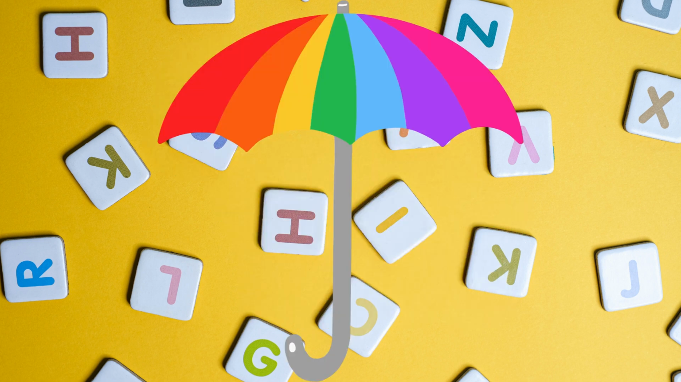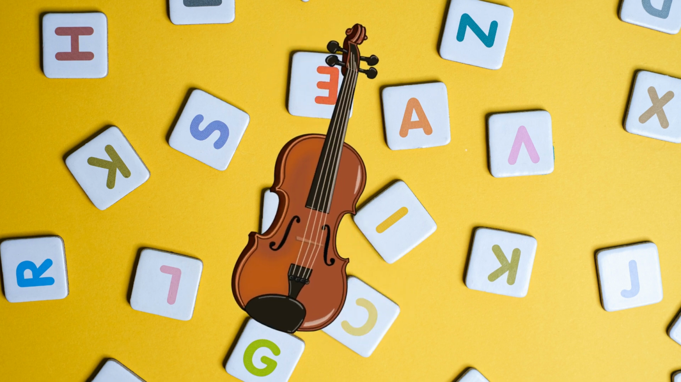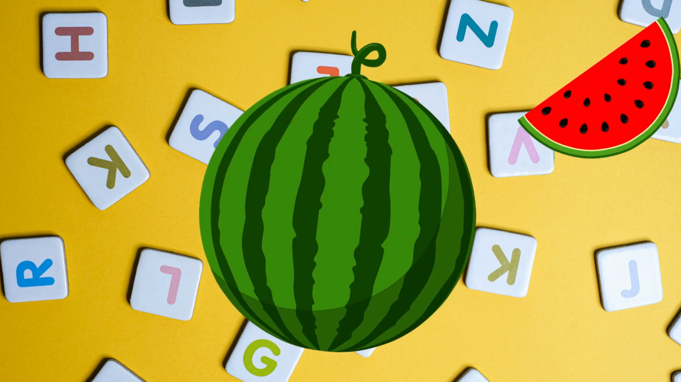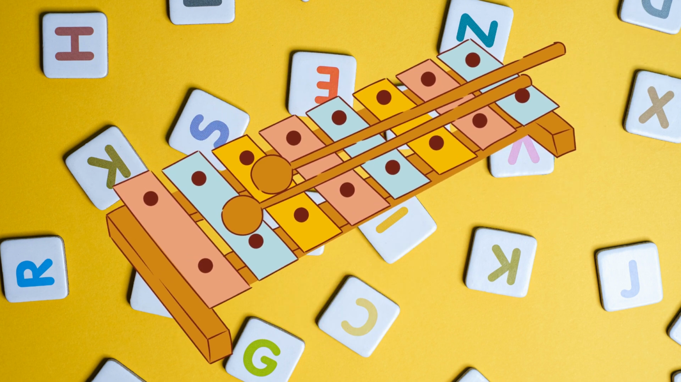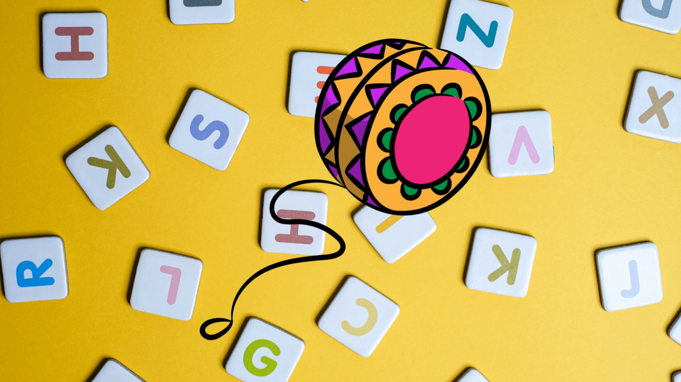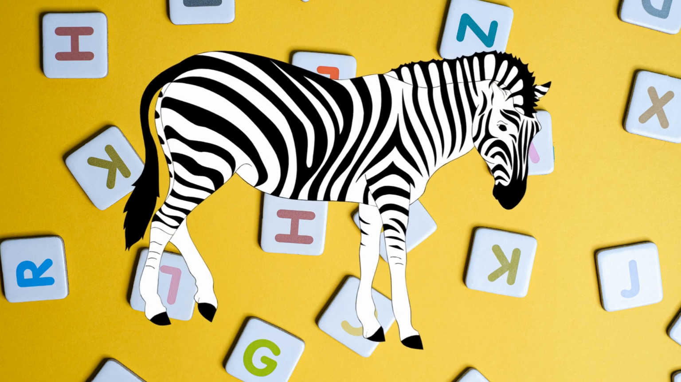U is for umbrella. V is for violin. W is for watermelon. X is for xylophone. Y is for yo-yo. Z is for zebra.